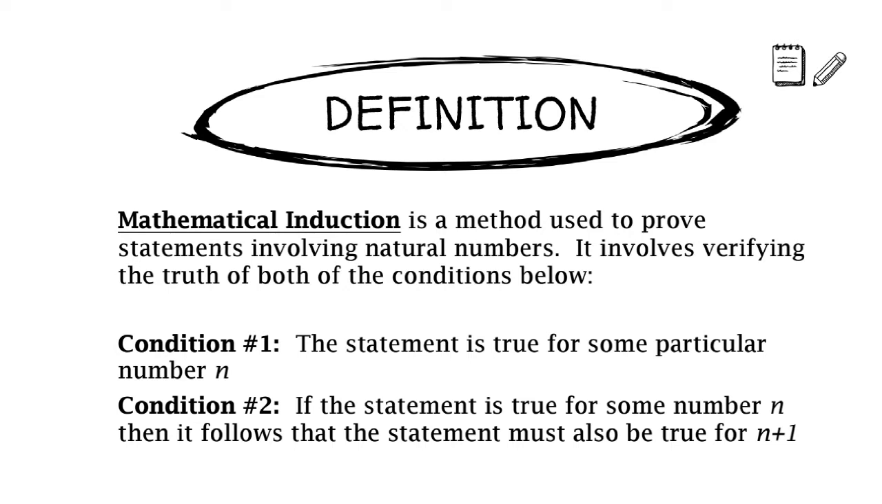This brings us to a definition of the term that this video is all about, and that's mathematical induction. I'll remind you that whenever you see these little icons up in the top corner, that's an idea that is really worth remembering, and you should jot it down in your notebook. In this case, our definition is for mathematical induction, which is a method used to prove statements involving natural numbers, and it involves verifying the truth of two very important conditions. Condition 1, you must verify that the statement is true for some particular number n. And condition 2 says if the statement is true for some number n, then it follows that the statement must also be true for the next number, n plus 1.